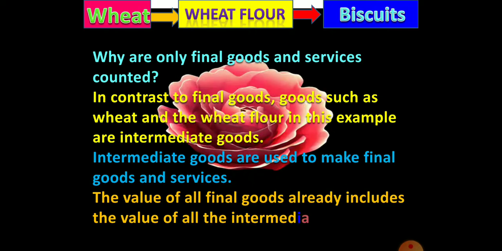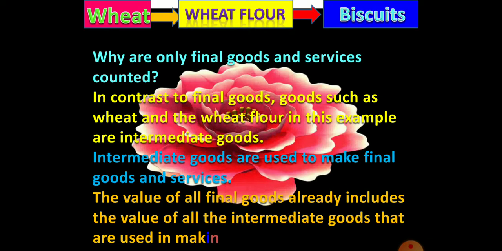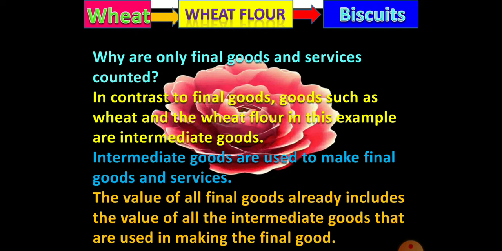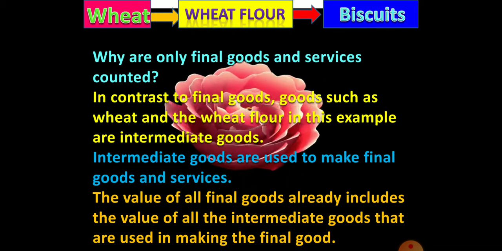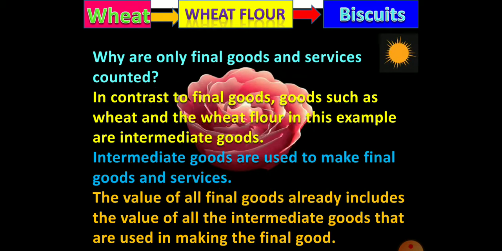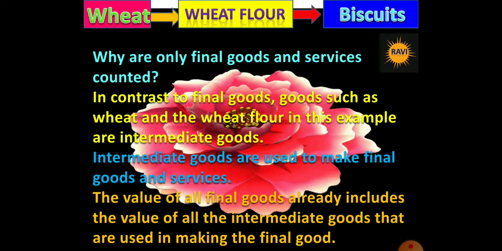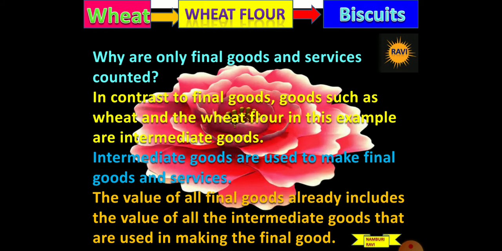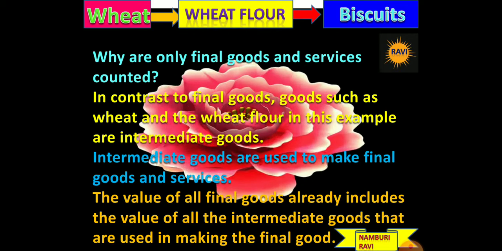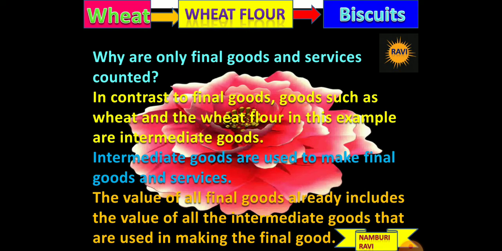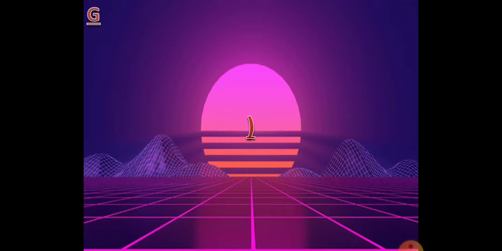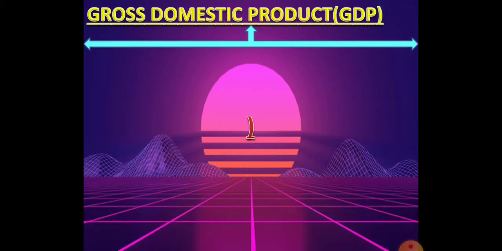The value of all final goods already includes the value of all the intermediate goods that are used in making the final goods. That is why we need not add the intermediate goods in the calculation of the value of final goods, because these values are already added in the final stage.